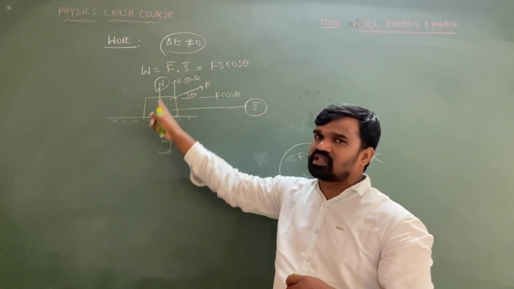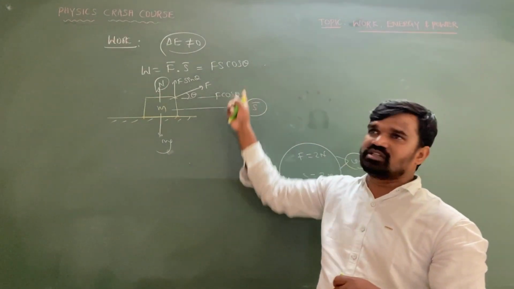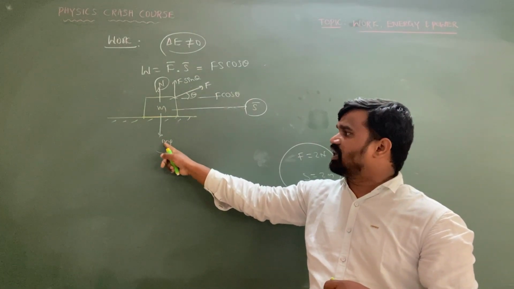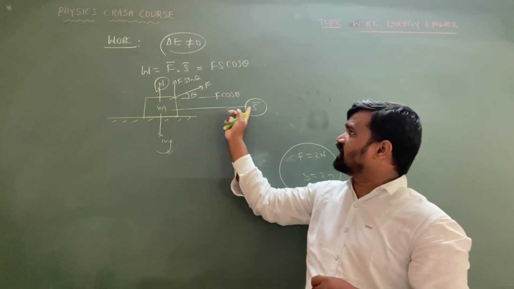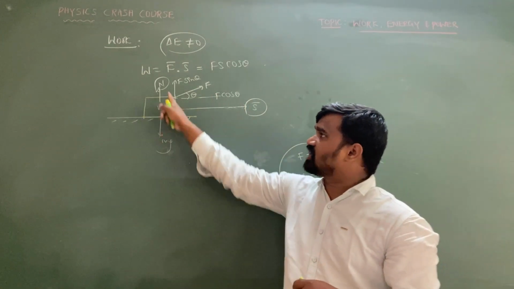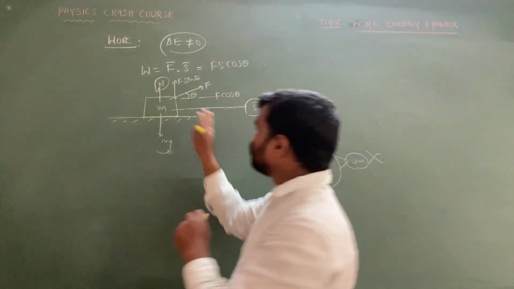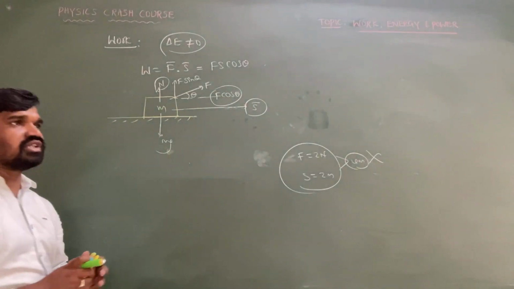So my dear intelligence, in this case the work done by the normal force is equal to 0, because normal force is acting on the object perpendicular to the displacement. So cos 90 is equal to 0. The work done by the weight of the body is equal to 0, because weight is acting perpendicular to the displacement. So that is mg s cos 90, which is also equal to 0, because mg, normal force and F sin theta are not responsible for producing the displacement. Only F cos theta is producing the displacement.